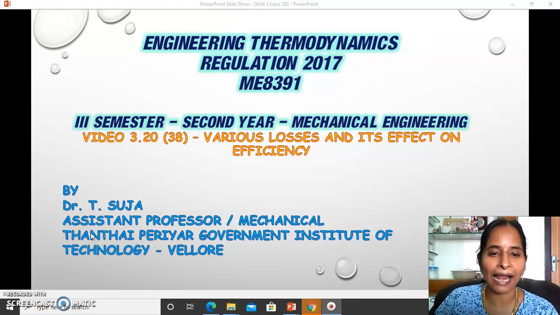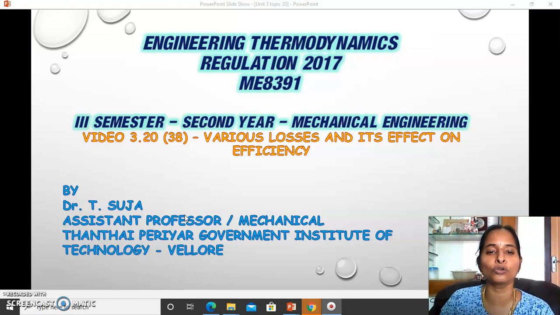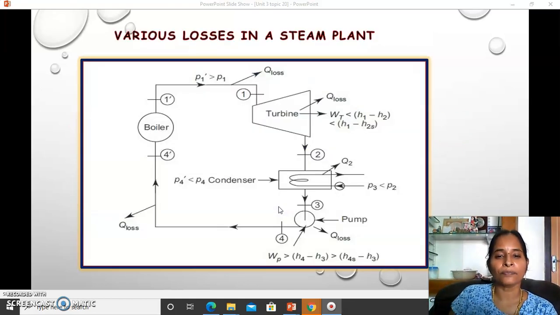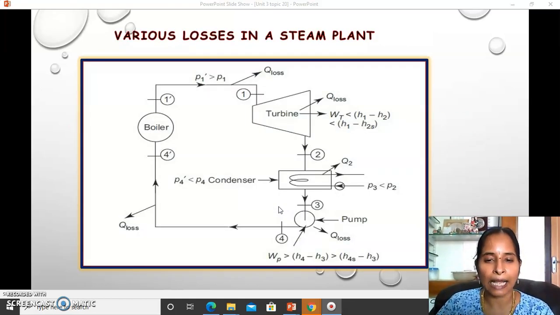Okay, I already had a very deep discussion about the various losses, but still I am continuing and showing all the losses in various coordinates, so that you can understand how the various formulas have some little changes because of these losses, and how these changes affect the efficiency or the performance of the cycle. Okay, so let me move. This slide I would have already discussed in the last video itself.